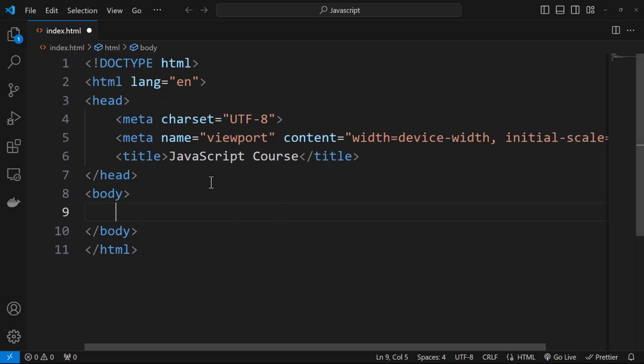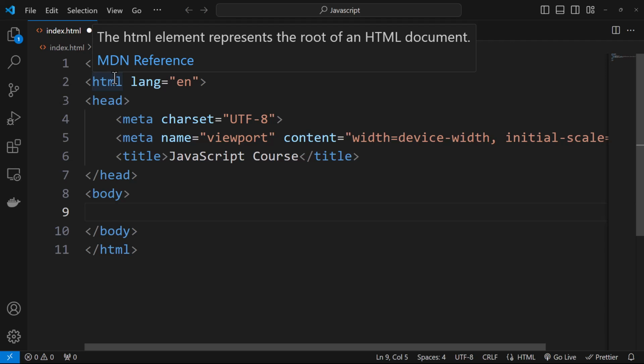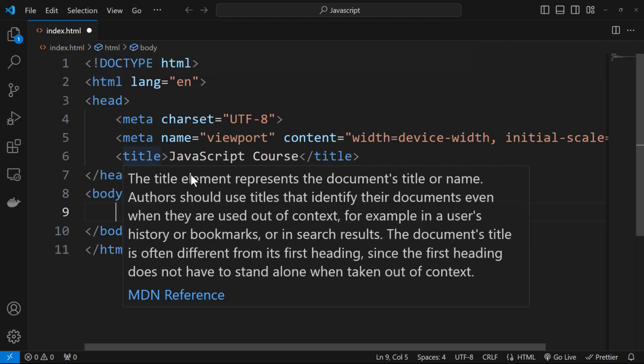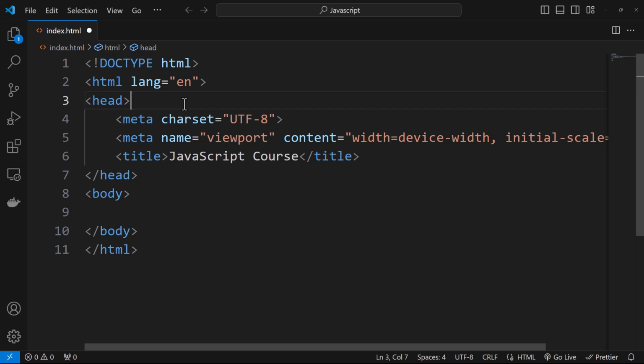Now this file is not saved. How do you know that? Here you can see this dot appear. If you hover on this, a cross will appear, but you can see this white dot appear beside the file name. It means that the file is not saved. So be sure to save whatever changes you are doing in Visual Studio Code. If you're seeing this icon, it means that it is not saved, and you won't see the changes that you have done in the file. You would keep refreshing and wondering why you are not getting the desired output, but actually you have not saved the code. This happens quite a few times. So you have to just press Control S, and you'll see that the dot goes away, right?